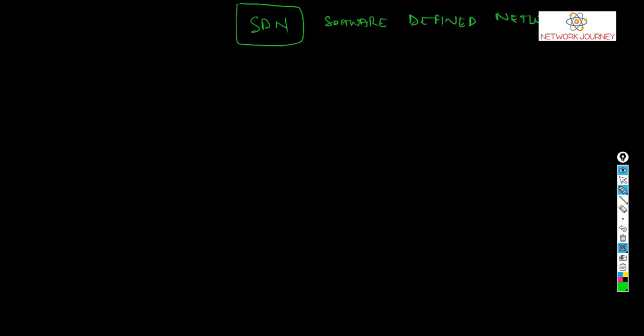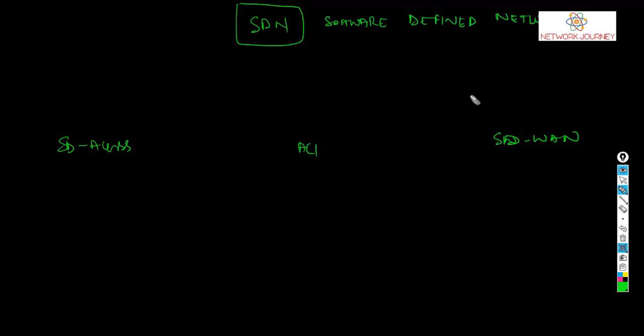So let's say you might all be aware of this technology which is called software defined networks. And when I say software defined networks, like software defined access, you might have heard about ACI, you might have heard about SD-WAN, right?